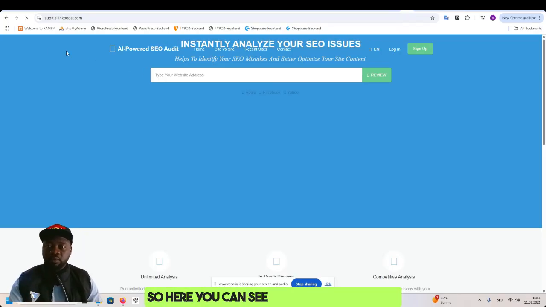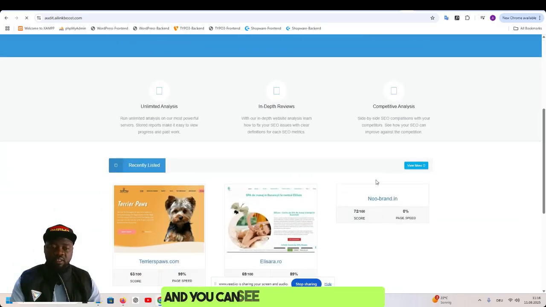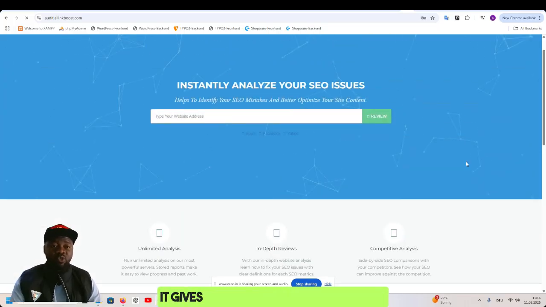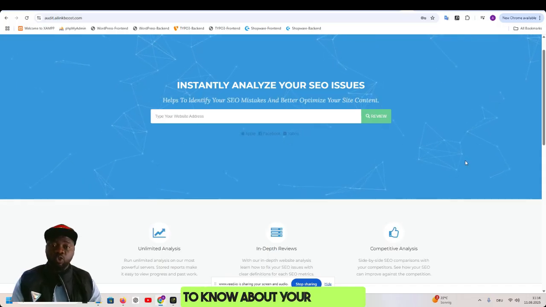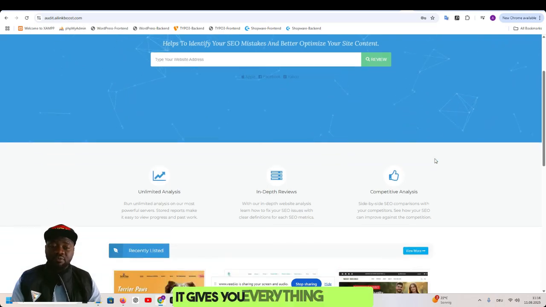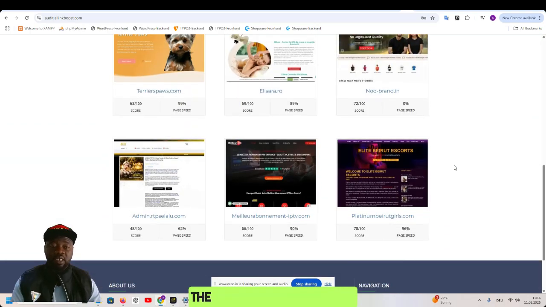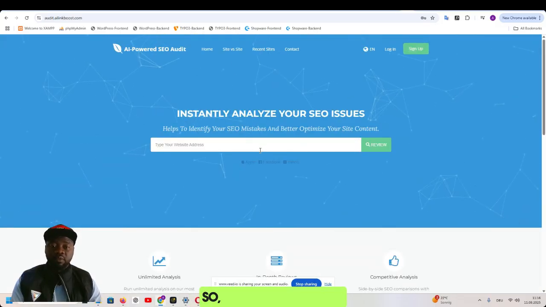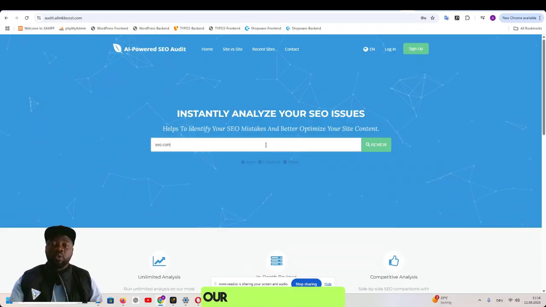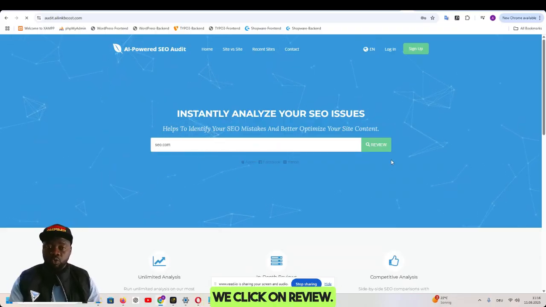So here you can see AI powered SEO audit, and you can see a lot of people are checking their websites here. And here it gives you everything that you need to know about your website. It says instantly analyze your SEO issues. It gives you everything that you need to see about your website, the report and everything. So let's say SEO.com. We are going to analyze our website, which is SEO.com. We click on review.